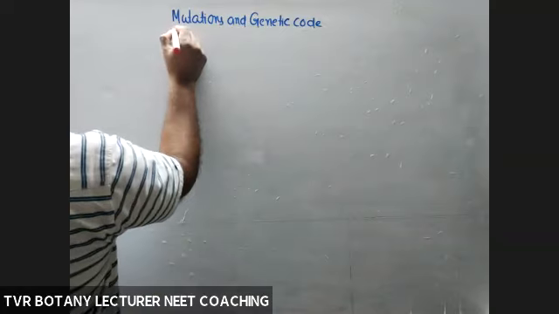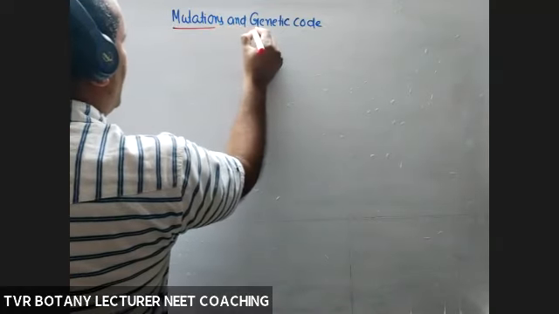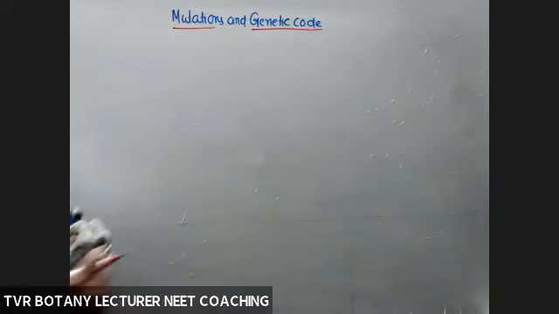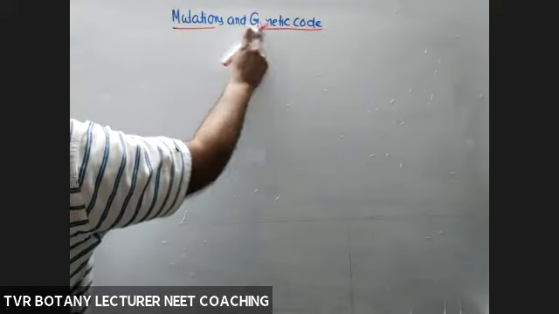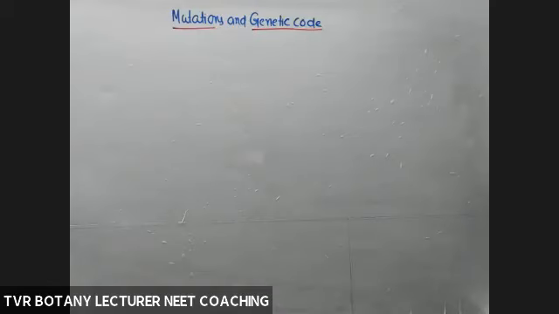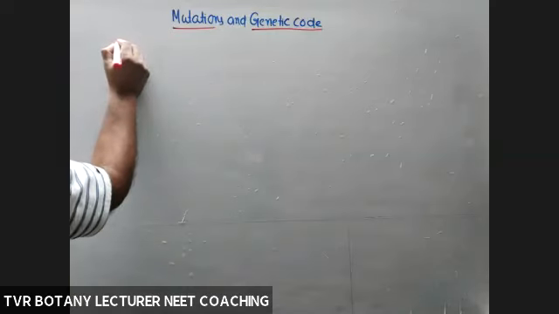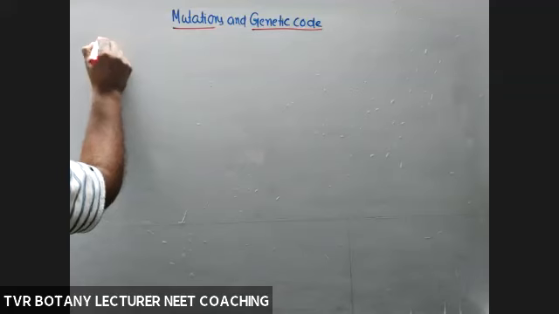So mutation means a sudden heritable change that leads to genetic recombination and evolution also. With the help of mutations, we can understand the genetic code. So what is mutation? Sudden change in the genotype of an organism, that is an inheritable change. So what are the types of mutations? Mutation types.